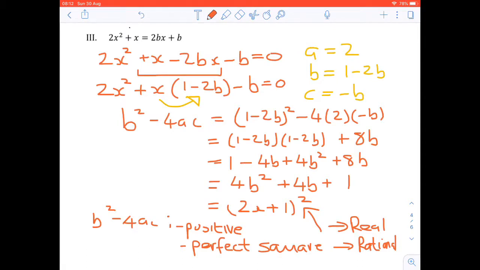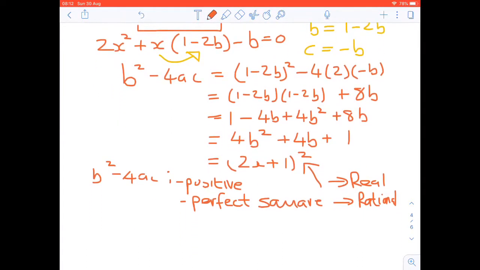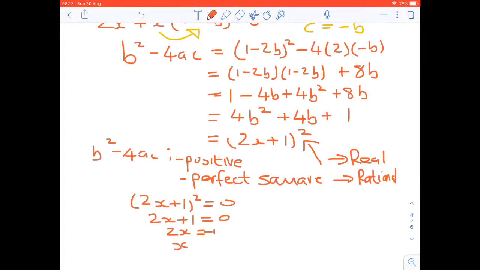And if the roots were equal, then (2b plus 1) squared would be 0. So they'll only be equal when 2b equals negative 1, and therefore b is equal to negative a half.